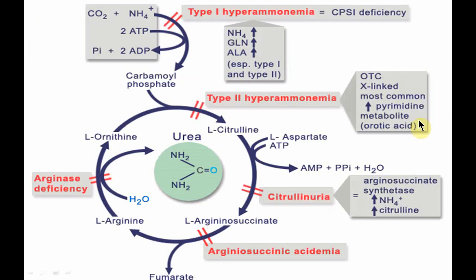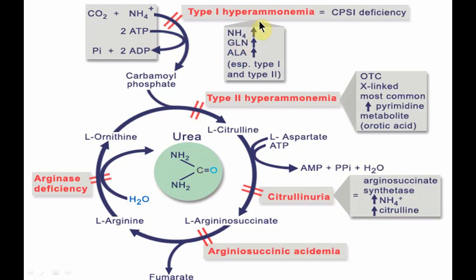Now if we look at this diagram, the pathway is shown along with red block sites that indicate the absence or deficiency of the enzyme catalyzing that particular reaction. If we look at the first step, catalyzed by carbamyl phosphate synthetase 1, if it is deficient, there is a very high level of ammonia in our body, so it is a very severe condition.